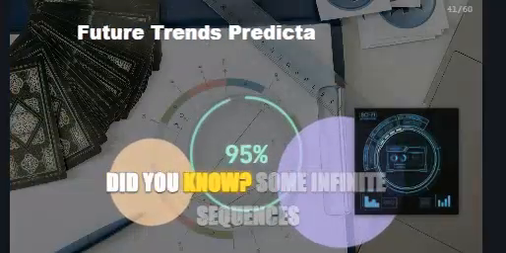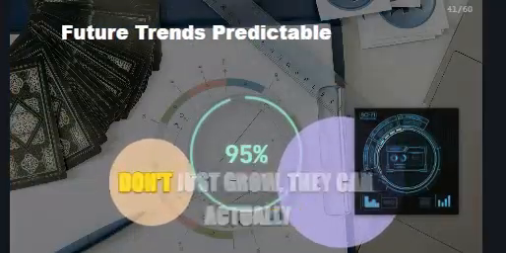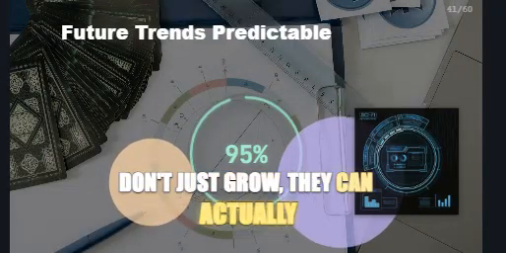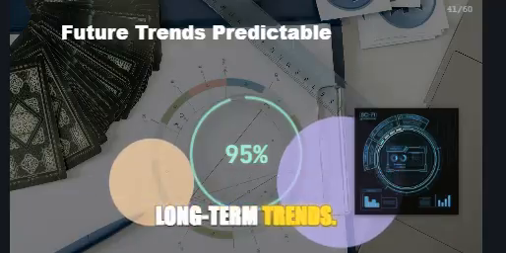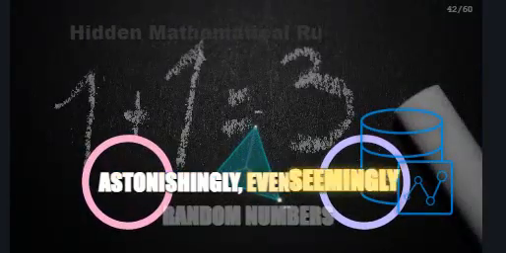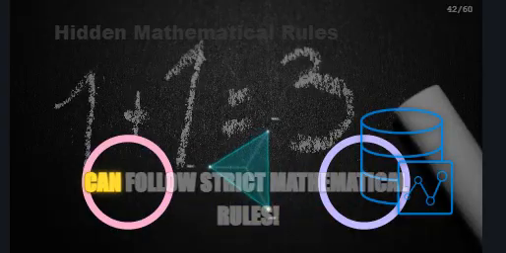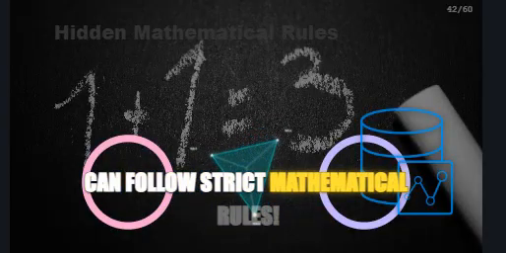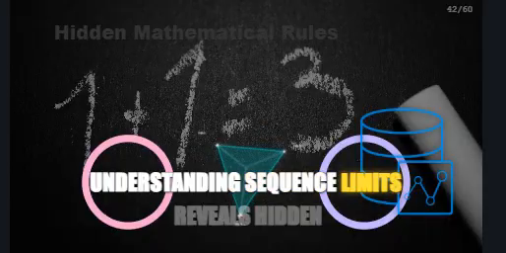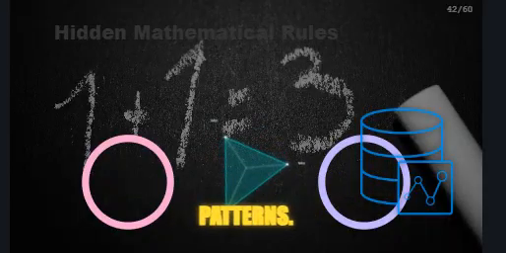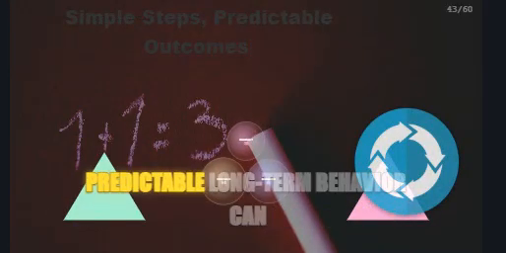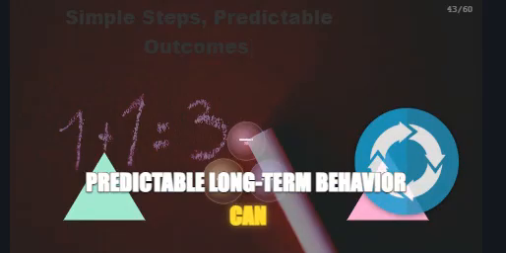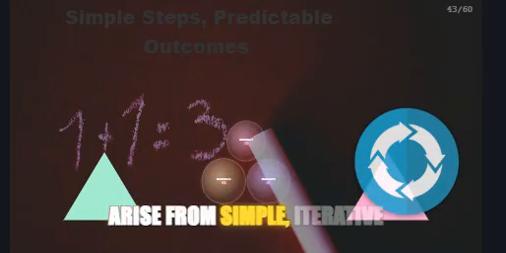Did you know? Some infinite sequences don't just grow, they can actually predict the future. Their limits reveal long-term trends. Astonishingly, even seemingly random numbers can follow strict mathematical rules. Understanding sequence limits reveals hidden patterns. Counterintuitive fact: the most predictable long-term behavior can arise from simple, iterative mathematical steps.